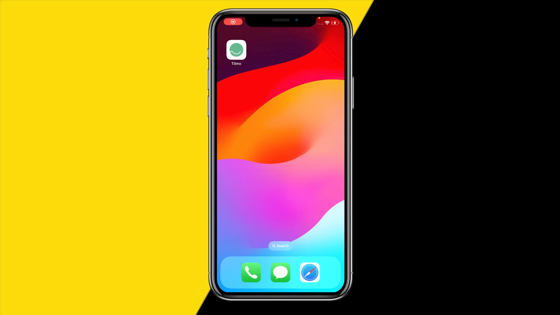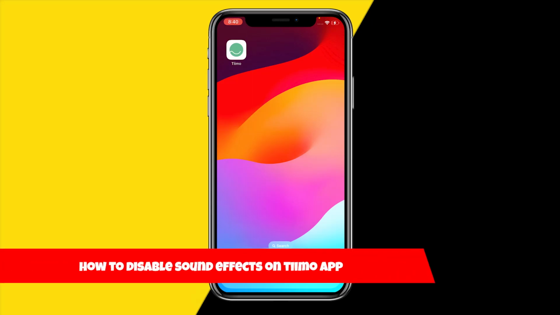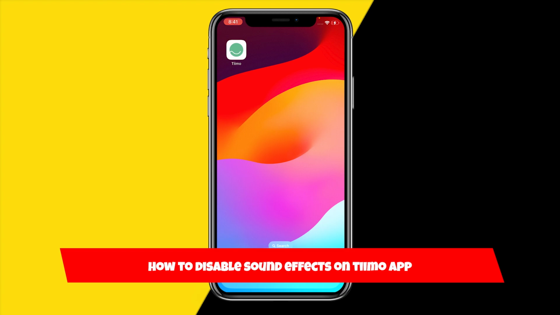Hello everyone, welcome to this video, and in this video I'm going to show you how you can disable sound effects over on the Tiimo app.